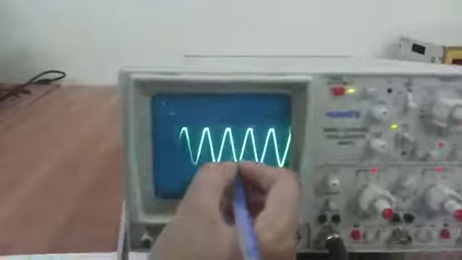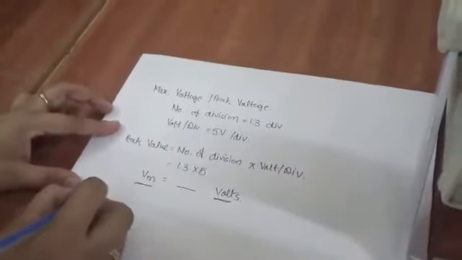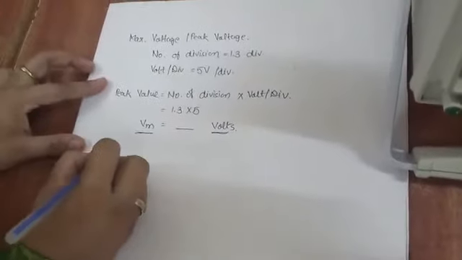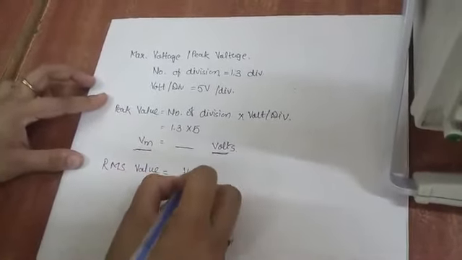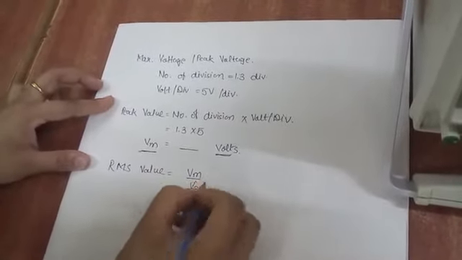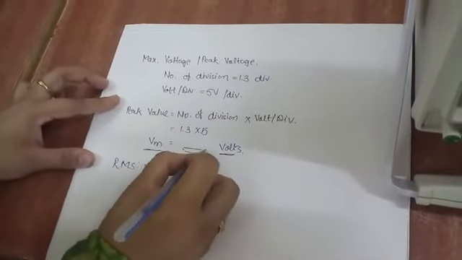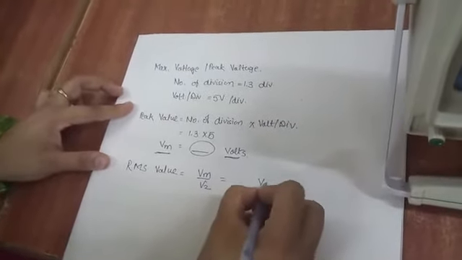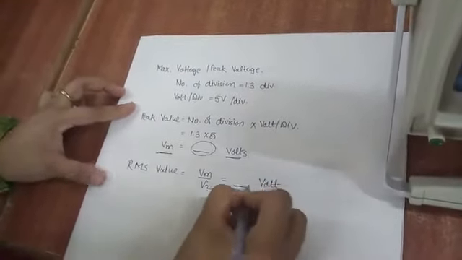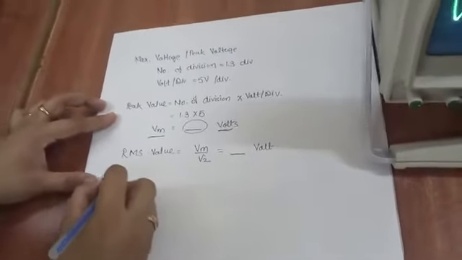Now what is the RMS value? Once you find the value of Vm, you can find the RMS value. RMS value is equal to the maximum value divided by root 2. By substituting the value, you will get the RMS value, and the unit is also volt.